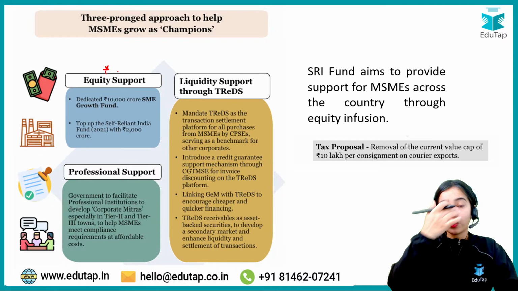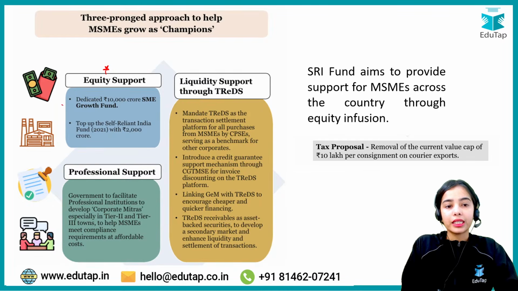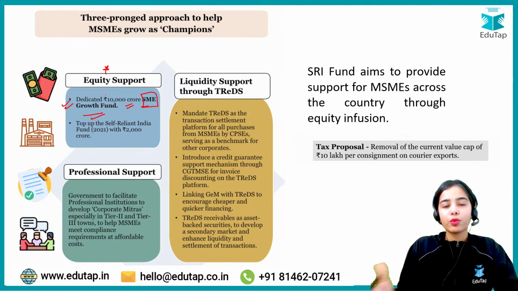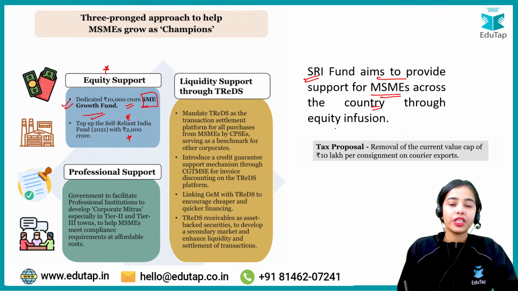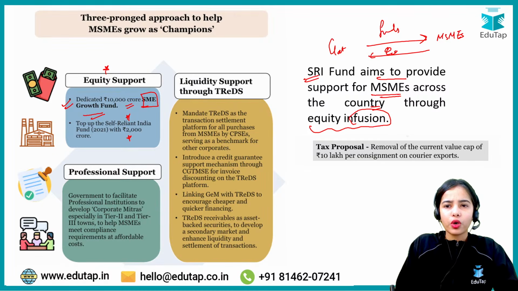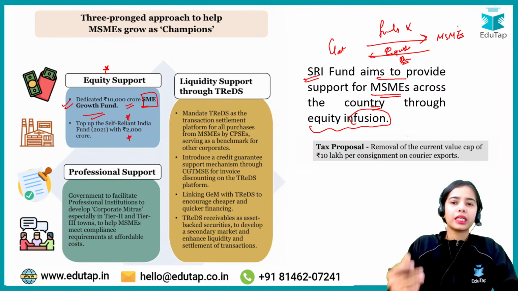So equity support is going to be provided by the government. The government is saying that a dedicated 10,000 crore Small and Medium Enterprises Growth Fund is created, and a top-up for the Self-Reliant India Fund with 2,000 crores. The Self-Reliant India Fund aims to support MSMEs across the country through equity infusion. The government provides funds to micro, small and medium enterprises by taking a part of the shares, a part of the ownership. So it is not a debt to the MSMEs, it is equity infusion. This is the idea.